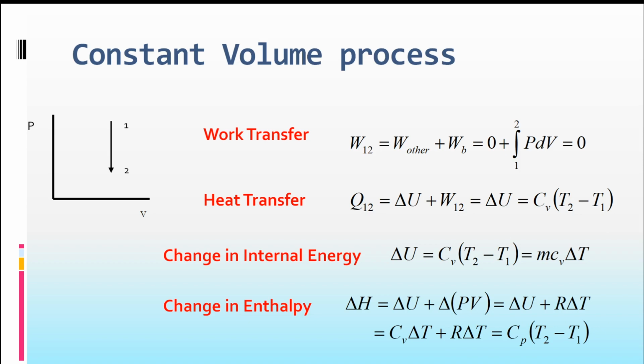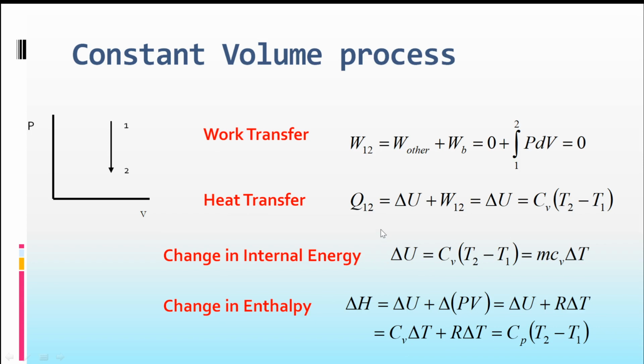Now, the first process is the constant volume process or isochoric process. You know that the volume remains constant, as shown in the PV diagram on the screen. You can see the diagram here. A vertical line on a PV plane will represent an isochoric or constant volume process.